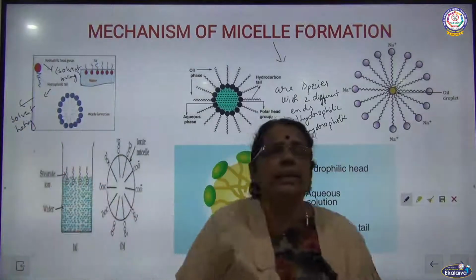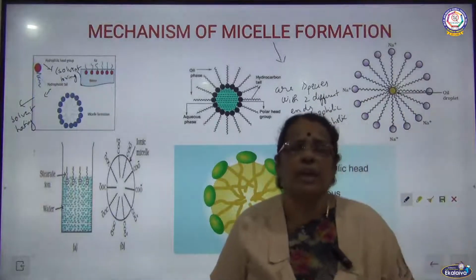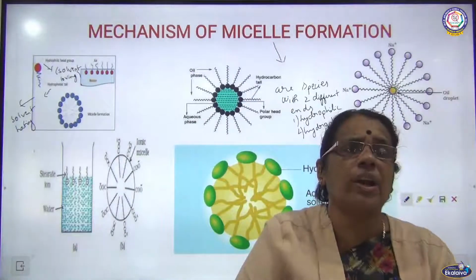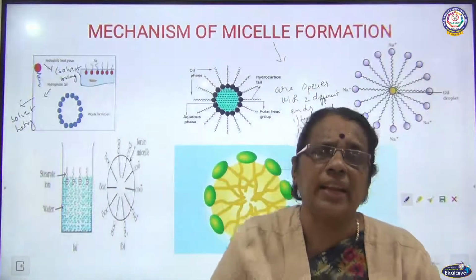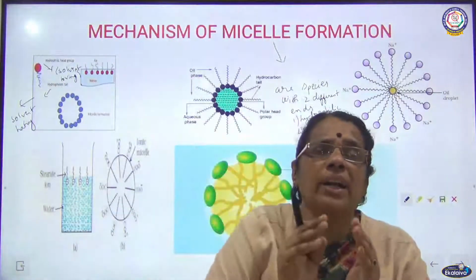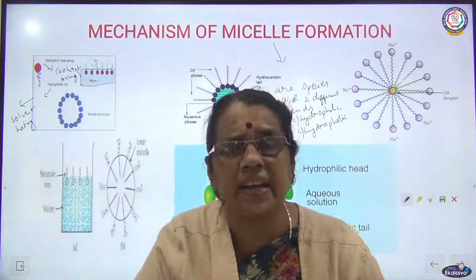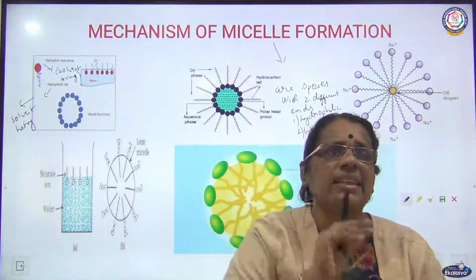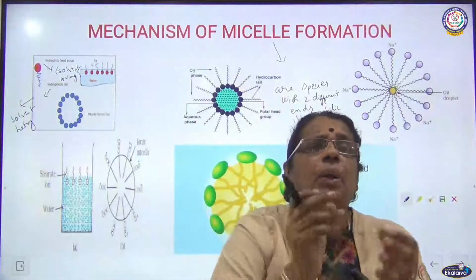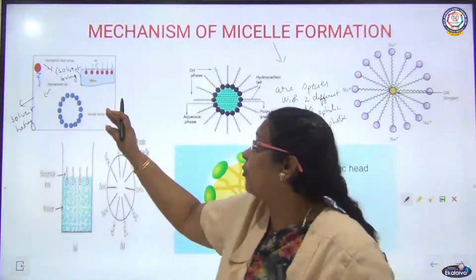So this slide talks about the mechanism of micelle formation. Before starting, I want to talk about micelles. Micelles are species that have two different ends. One is the hydrophilic end, which is very close to the water, the solvent loving end. The other end we can call the hydrophobic end, the hydrophobic tail. That is the head, this is the tail. Hydrophilic head, hydrophilic means solvent loving. They will be very close to the surface of the solvent, so we call it the hydrophilic head.